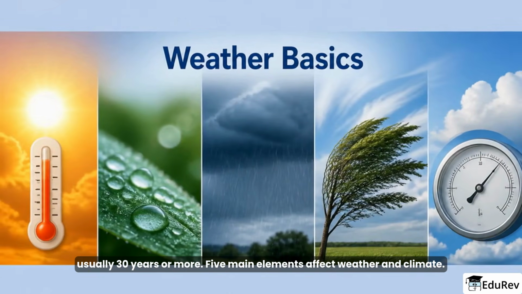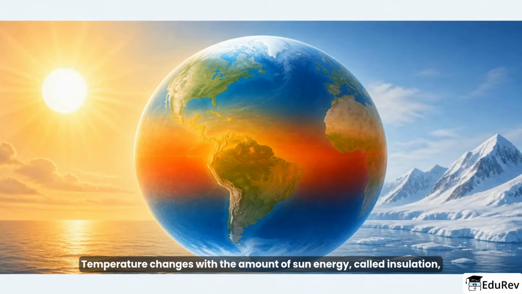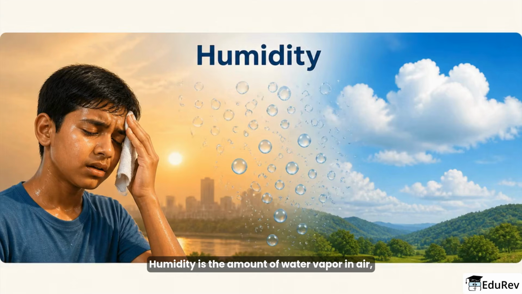Five main elements affect weather and climate: temperature, humidity, precipitation, wind, and atmospheric pressure. Temperature changes with the amount of sun energy, called insolation, and it is hotter near the equator and colder near the poles. Humidity is the amount of water vapor in air, and warm air can hold more moisture, making it feel sticky.